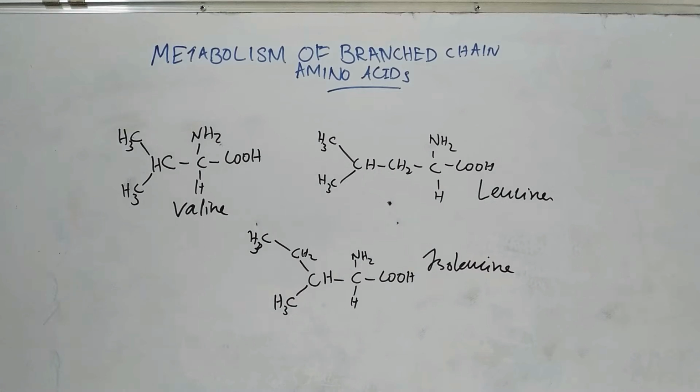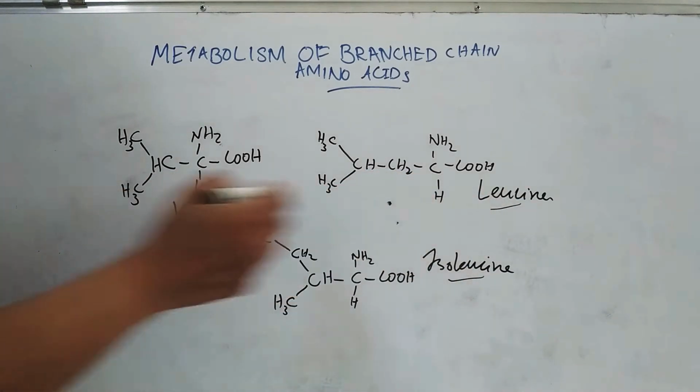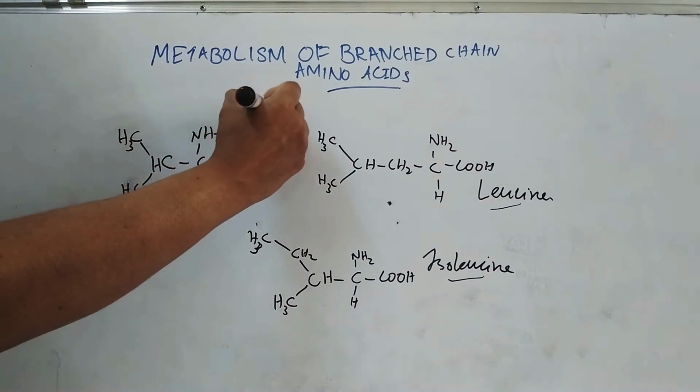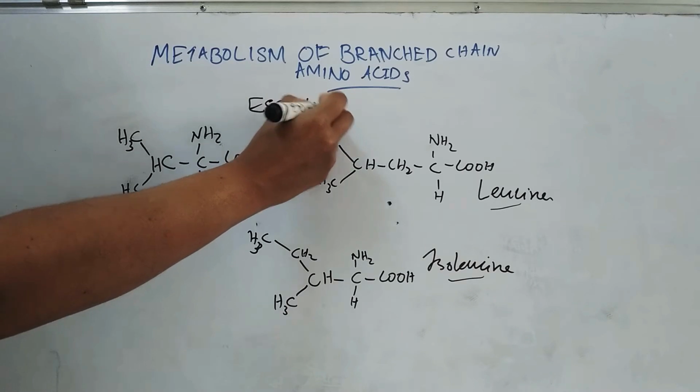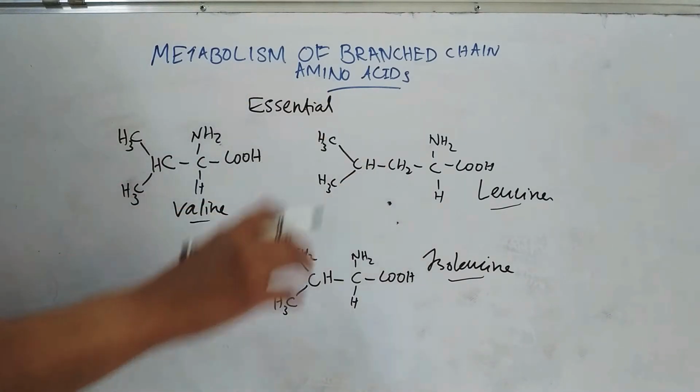Hello everyone. Today we will discuss the metabolism of branched chain amino acids. Branched chain amino acids are valine, leucine and isoleucine. These three are essential amino acids. These three amino acids are structurally similar.